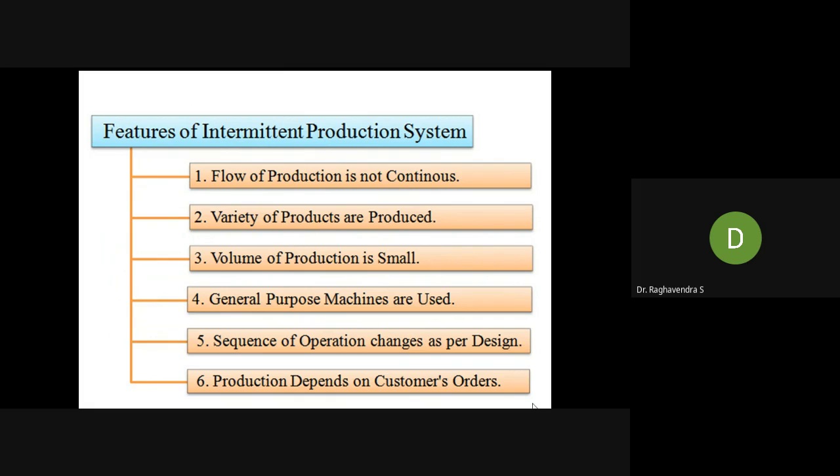Tailoring, housing, construction, all these things are intermittent production. Volume of production is very small, of course. General purpose machines are used. Sequence of operation changes as per design. Production depends upon the customer orders. As I told, it all depends upon the customer's order, customers' wish, customers' need, requirement.